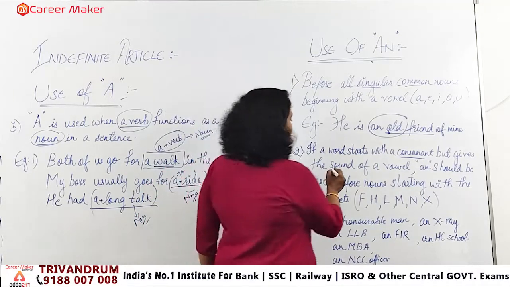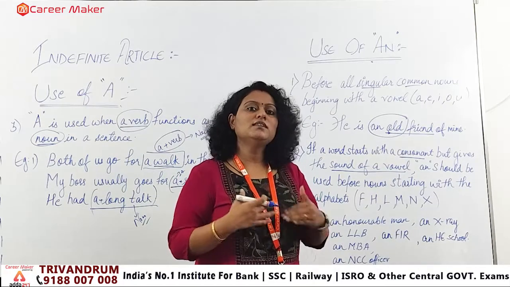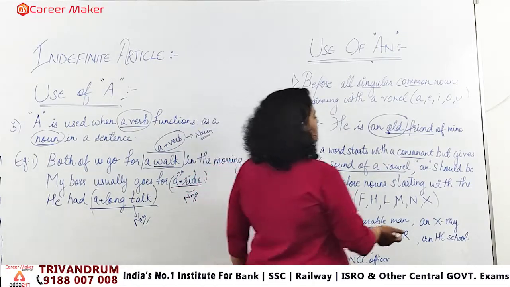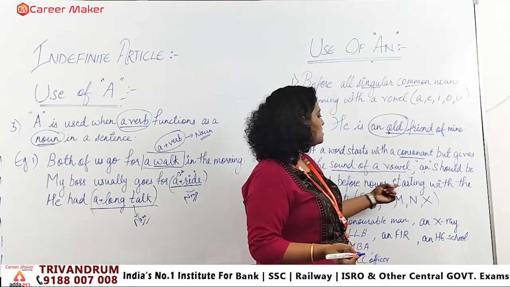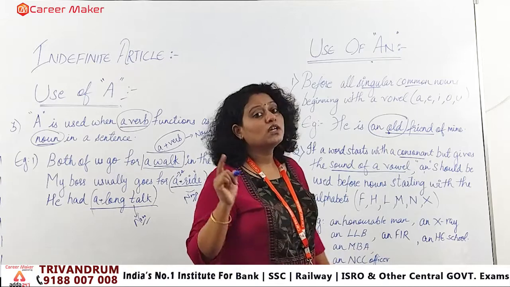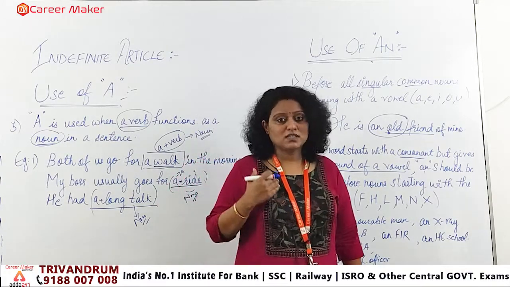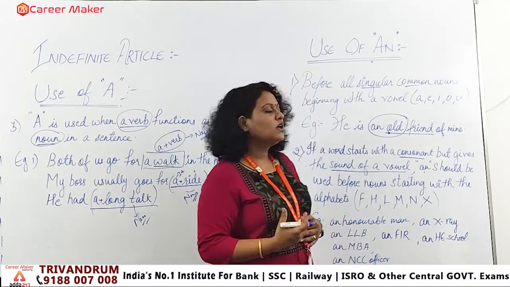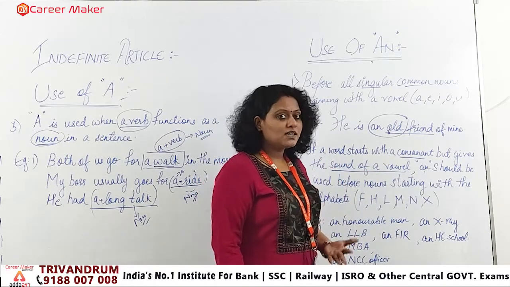Next use is that if a word is starting with a consonant but gives the sound of a vowel, right? You are starting the word with a consonant but the sound is coming off as a vowel, then what should be used? "An" should be used before nouns starting with certain alphabets. There are only certain alphabets that are used as consonants, but the sound comes of what? Vowel. So in those cases what will we be applying? "An" over there, though the word is starting with a consonant.